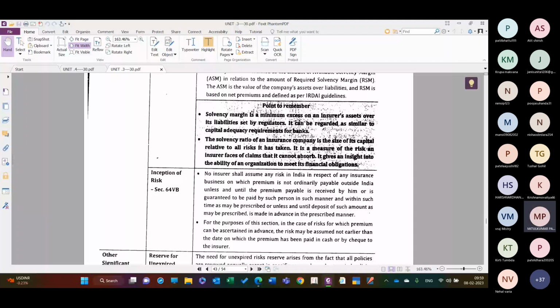The solvency ratio of the insurance company is the size of its capital relative to all the risk it has taken. It is a measure of risk an insurance faces of the claims that it cannot absorb. It gives an insight into the ability of an organization to meet its financial obligations. Means ये बात करता है solvency ratio of the insurance is the size of the capital related to all its risk has taken.